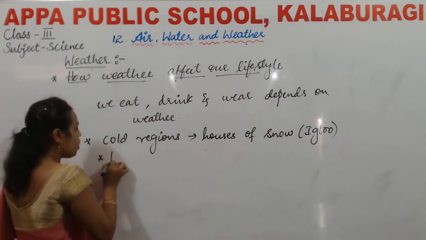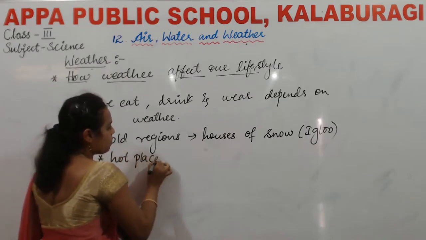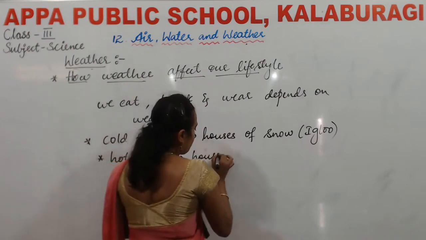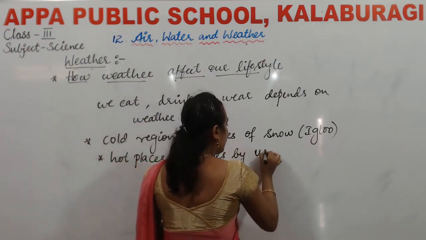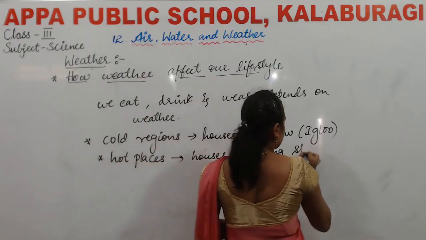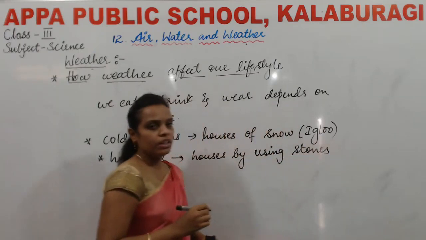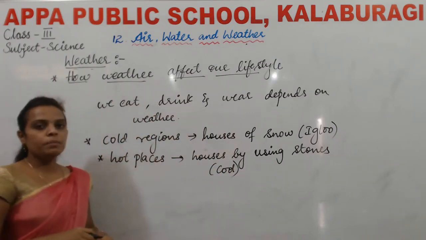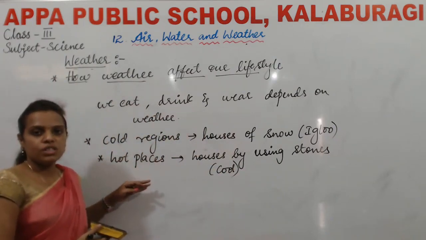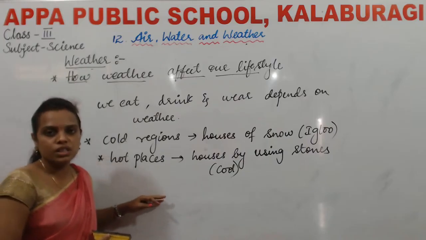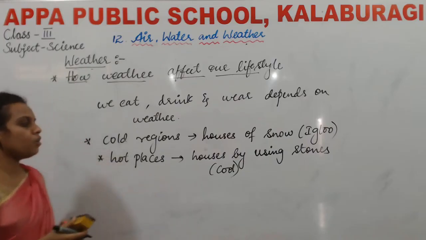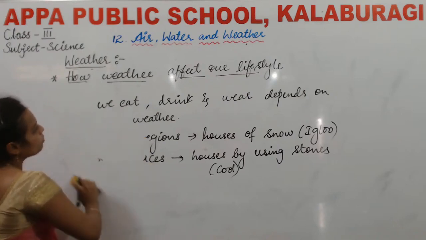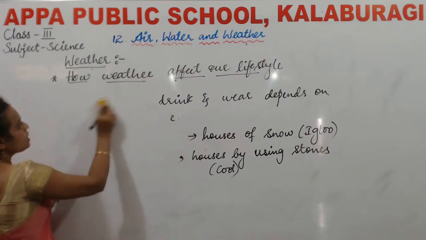Even in the hot places, people used to build the houses using stones, because stones will keep the house cool. And in cold places they build the houses using wood, because it will let the sunlight enter. So this is how weather will affect our lifestyle.